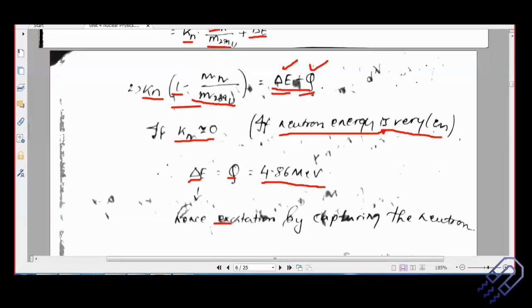So what we can say is that this is the excitation by capturing the neutron. So this is nothing but the excitation happening by capturing the neutron. If you are having a uranium-238 here, and then it goes to the excited state and becomes uranium-239, there has to be some energy that it should absorb. It is not about electromagnetic radiations right now. We have got a neutron, and the neutron will give it almost a similar energy, because of which this uranium at this particular energy level will jump to the excited state.